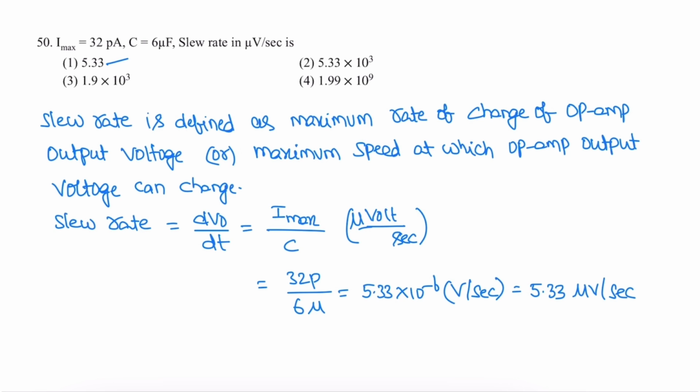Slew rate is defined as the maximum rate of change of output voltage, or the maximum speed at which the op amp output voltage can change. It is given as slew rate equal to dV0 by dt, the maximum rate of change of output voltage of the op amp. So it is equal to maximum current by capacitance. Generally units are microvolt per second. 32 pico by 6 micro gives 5.33 into 10 power minus 6 volt per second, or 5.33 microvolt per second. The correct option is 1.